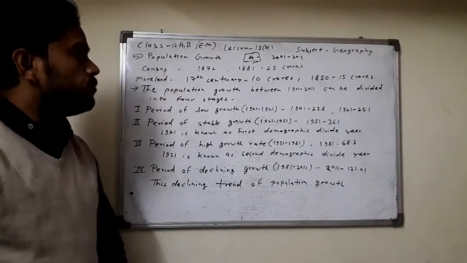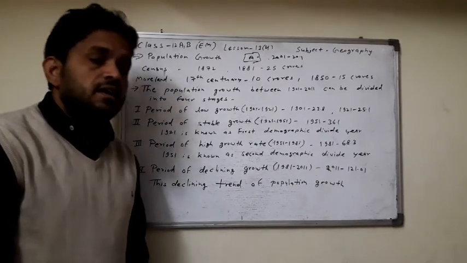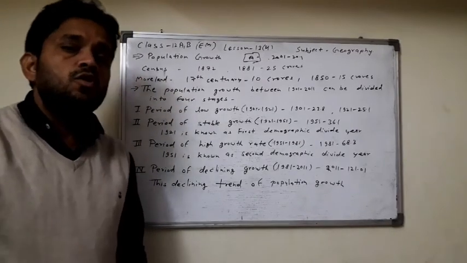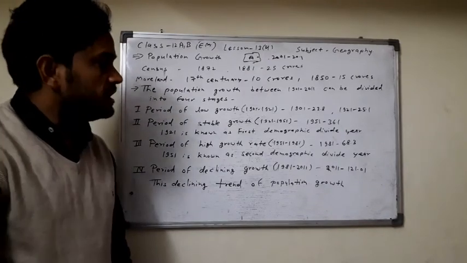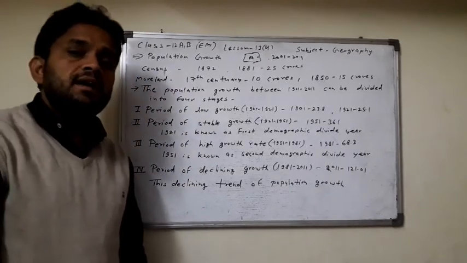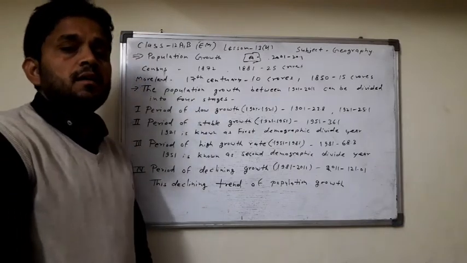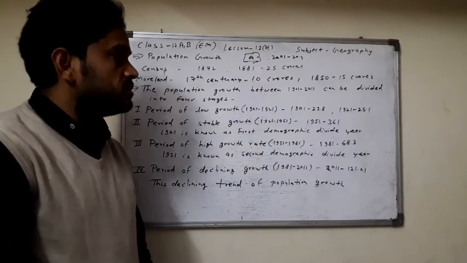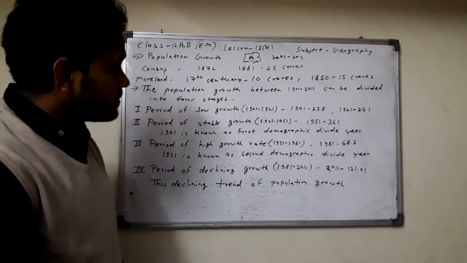First, period of low growth. The population growth rate in 1901 to 1921: a low birth rate and a high death rate were found in this time period, due to low medical facilities, many epidemics, महामारी ऐसे बोलते हैं, and famines in this period. So there was low population growth in this time period.